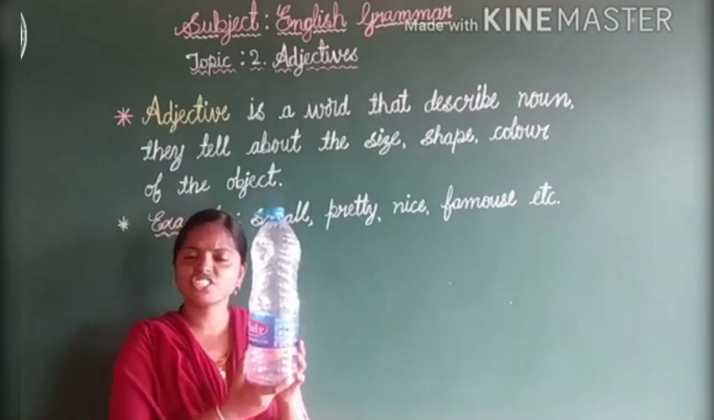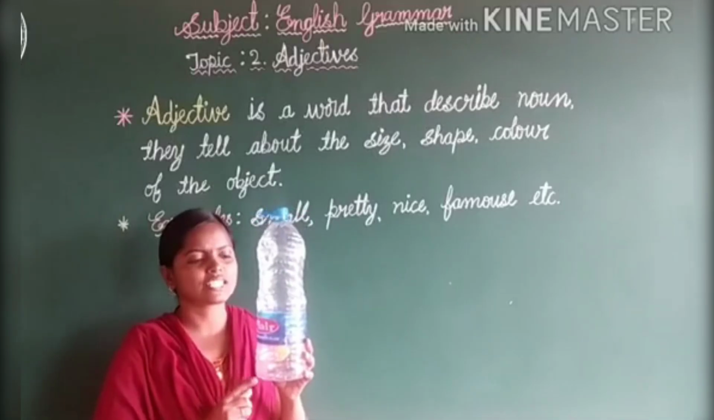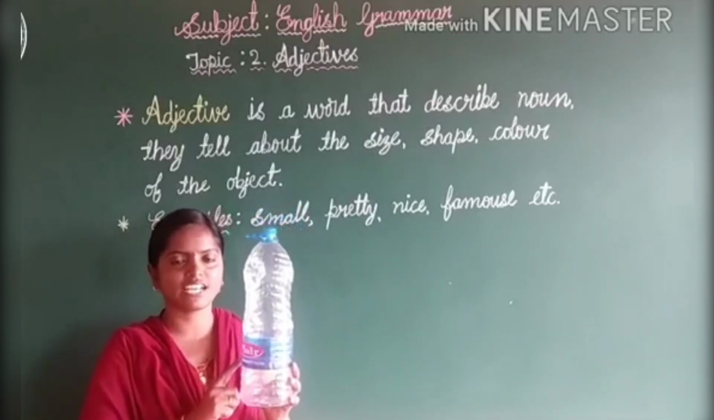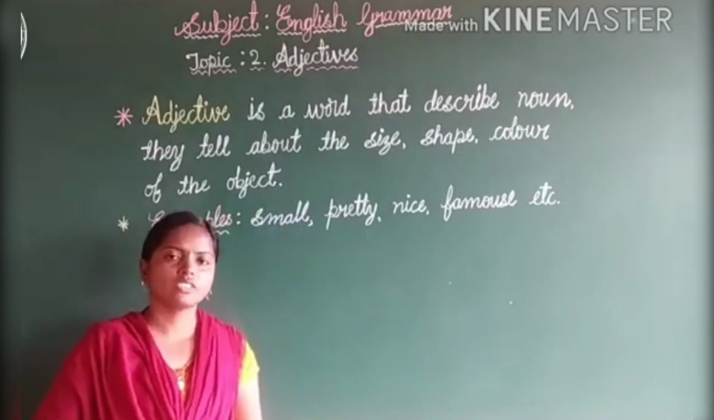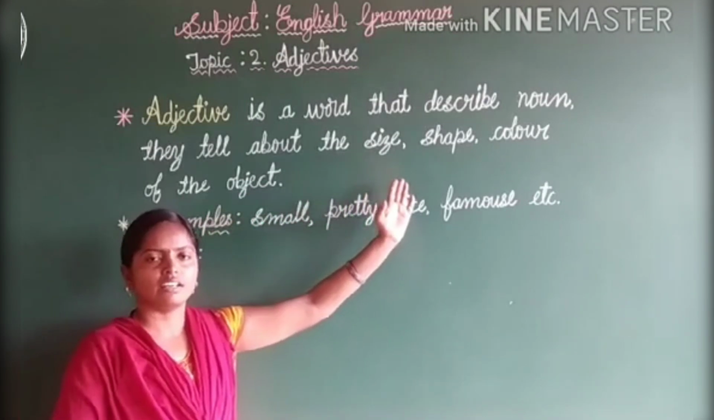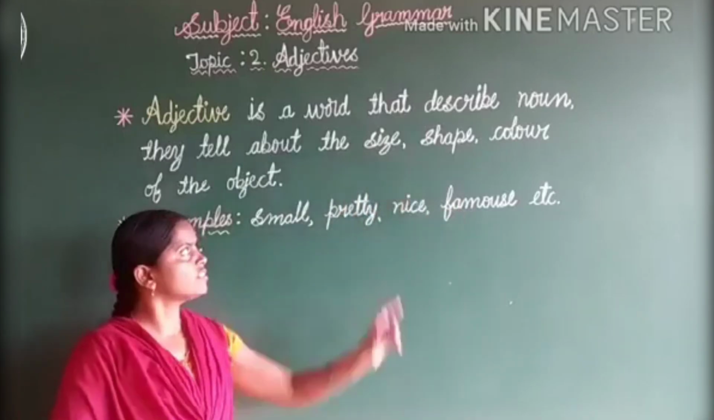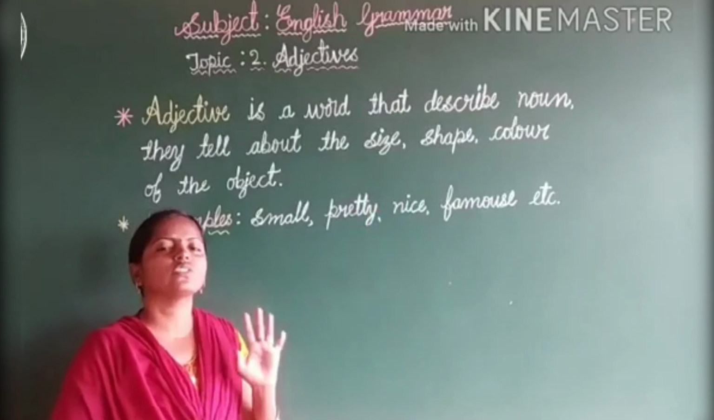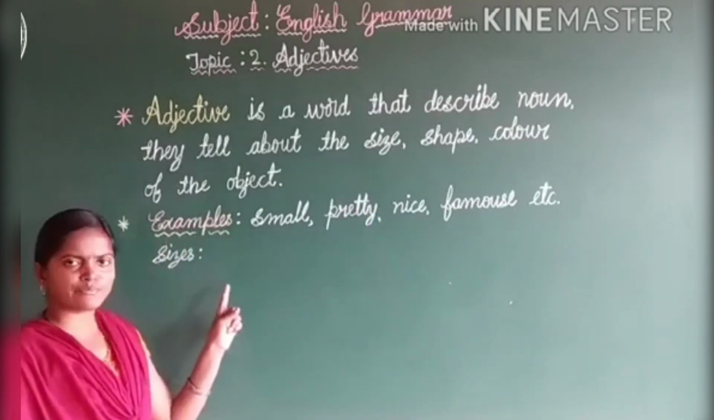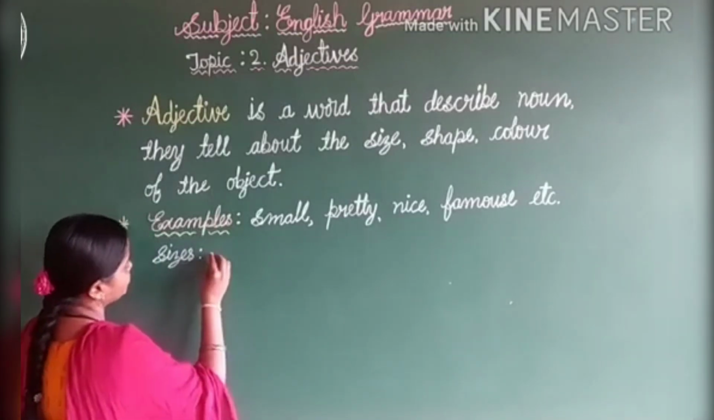Then this is in which shape? This is in cylinder shape. You know what is the shape of this bottle? Cylinder. Are you understanding now? See, look here children. Adjective is going to describe the noun by size, shape, color, right? So first one is size. I am going to tell about the sizes. Just look at the board. Sizes. You know which sizes you have seen?